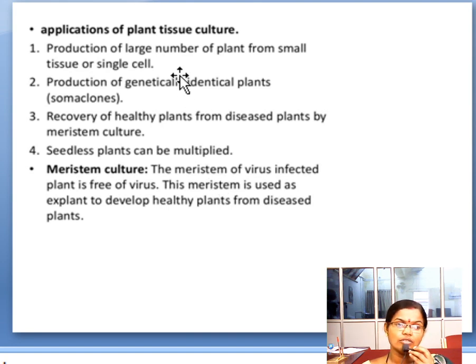Then healthy plants can be produced by using meristem culture. What is meristem culture? The meristem of a virus-infected plant is free of virus. That means the meristems should be free of virus, and this is the technique where the plant body is grown very easily and healthily. So this is about the application of tissue culture.